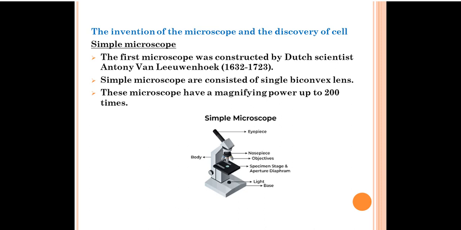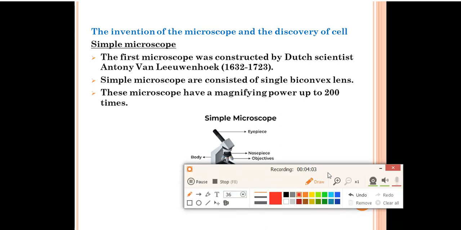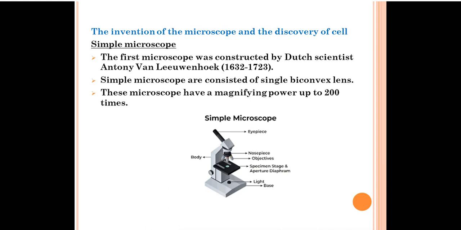In the next slide, we will talk about the invention of the microscope and the discovery of the cell. In your book, according to your syllabus, you have to read about three types of microscope. The first is the simple microscope, the second is the compound microscope, and the third is the electron microscope.